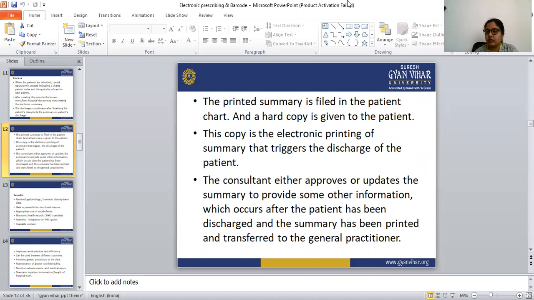That means the updating and all those things occur after the patient has been discharged from the hospital and the summary has been printed and transferred to the general practitioners. If the consultant wants to update that summary to provide some other information, that is only after the patient has been discharged, and after the update, the summary is printed and transferred to the general practitioners. So this is the process of the electronic discharge system.